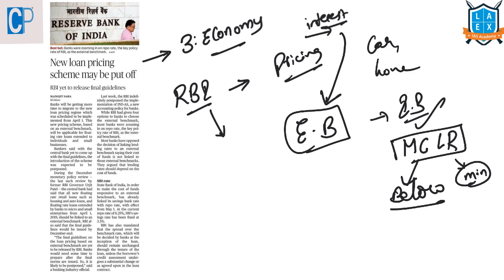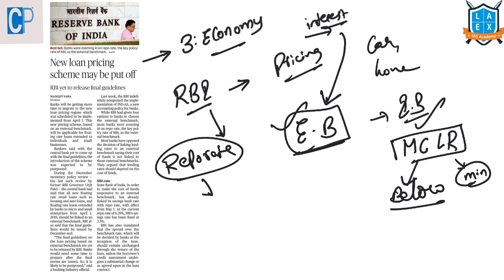So why is the Reserve Bank of India asking them to take this external benchmark rate? Because recently the Reserve Bank of India has reduced the repo rate. Repo rate means it is the rate at which these banks can borrow money from the Reserve Bank of India. So now if the repo rate is decreased, that means they are getting loans at less interest rate.